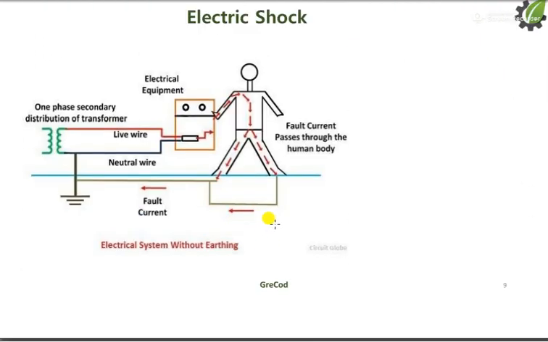Electric shock. Here you can see in this picture, this is a live wire. The person touches the live wire, the current will flow like this and then return back. The fault current passes through the human body. The person will get a shock and sometimes will have some problem.